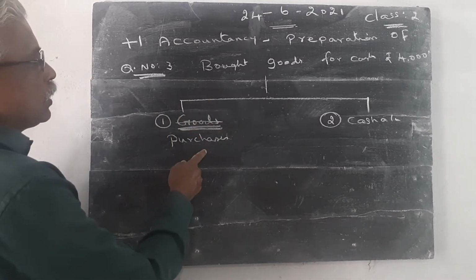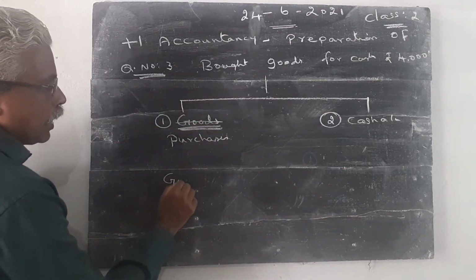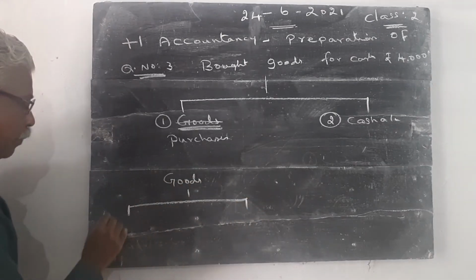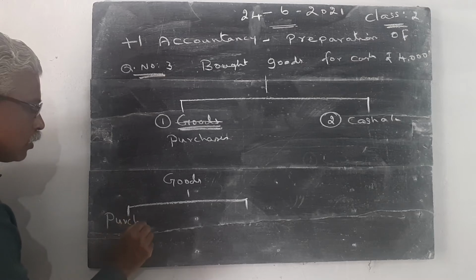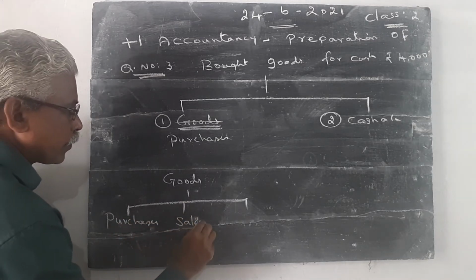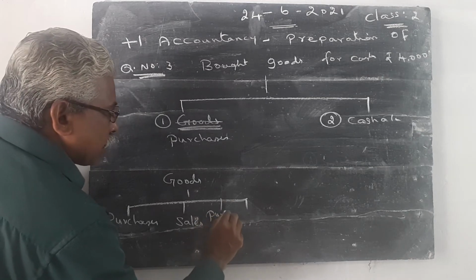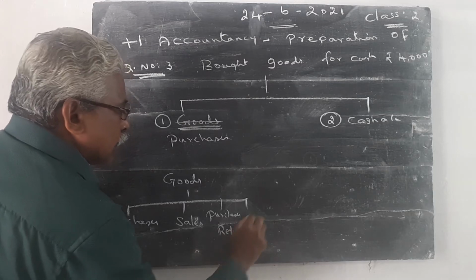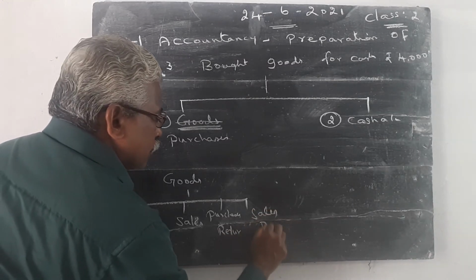Try to use the word purchases. The goods accounts are classified into 4: purchases, sales, purchases return, sales return.